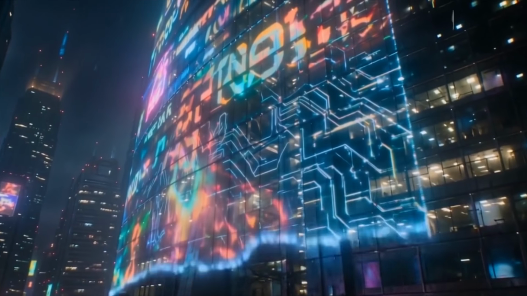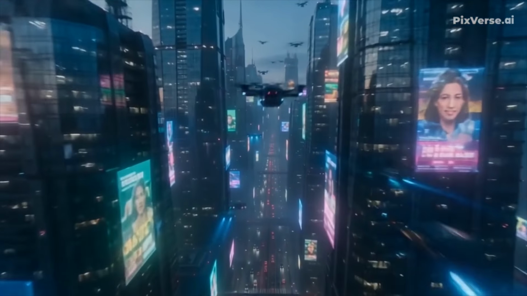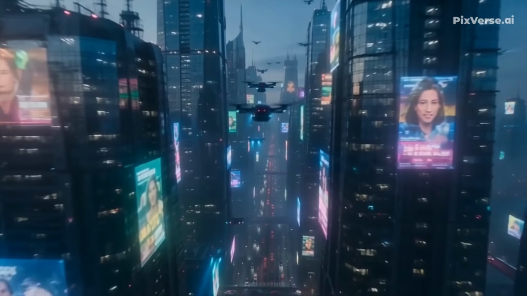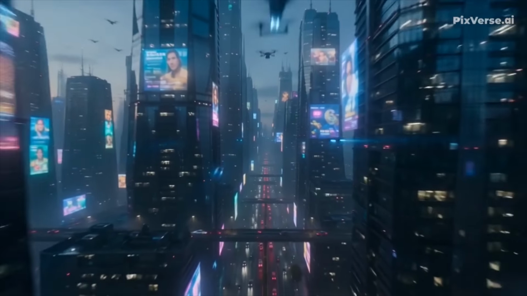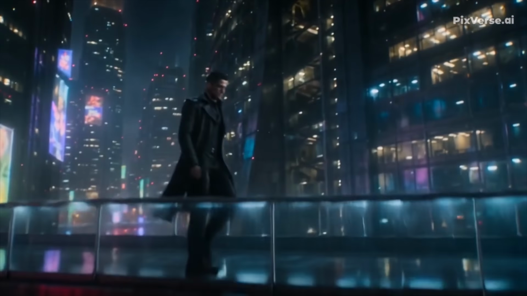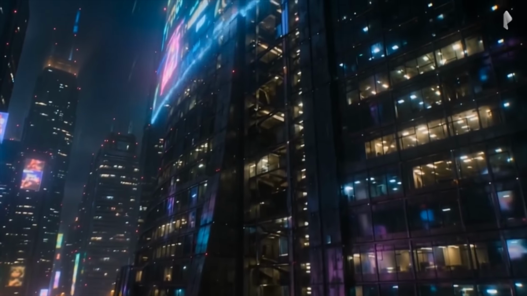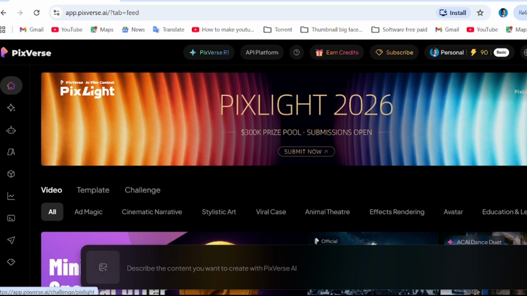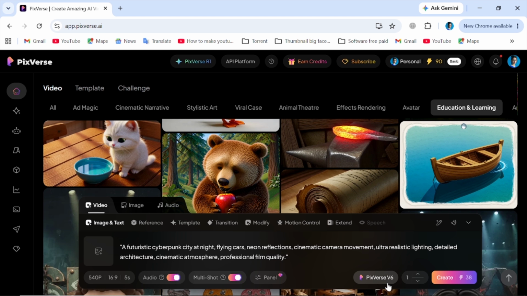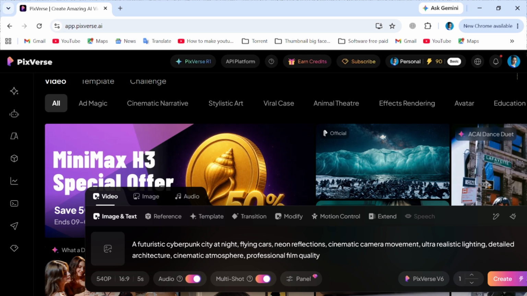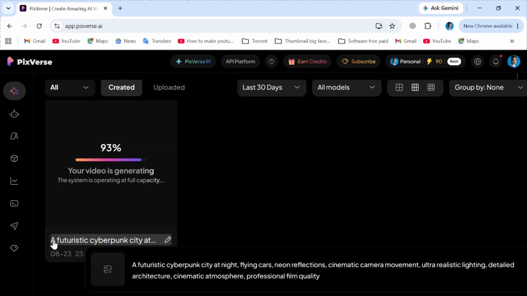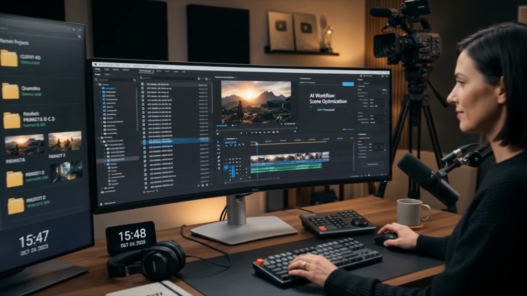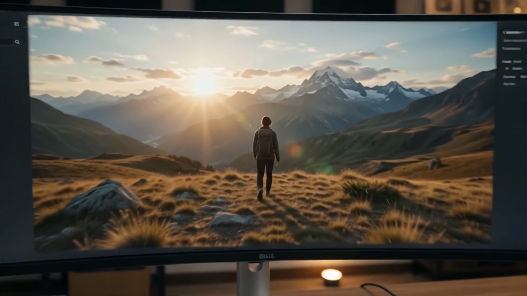The cinematic movement, the visual quality, the atmosphere, the level of detail. This is exactly why AI-powered workflows are becoming essential for modern creators. Not because they replace creativity, but because they allow creators to focus more on ideas and storytelling. What I like most about PixVerse is the simplicity. I don't need to bounce between 5 different platforms just to create one piece of content. Everything feels faster, smoother, and much more creator-friendly. For anyone producing content regularly, saving time without sacrificing quality is a huge advantage.